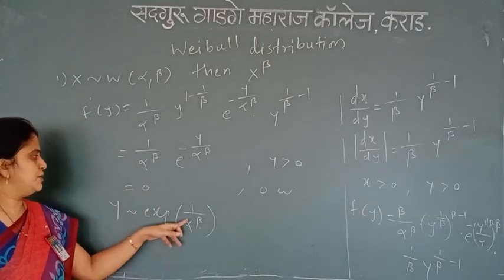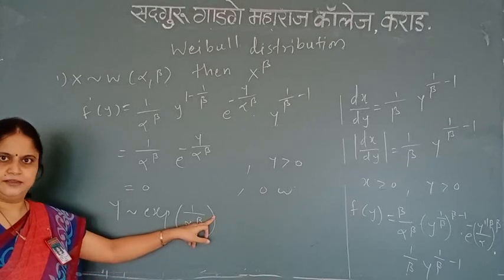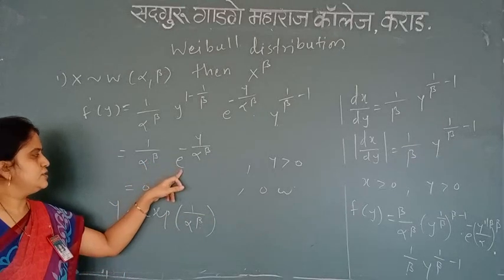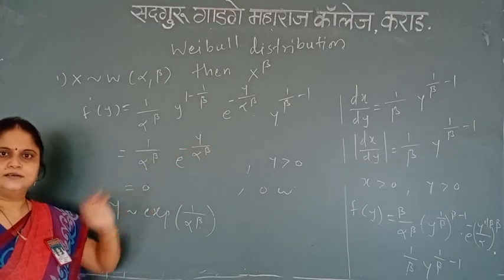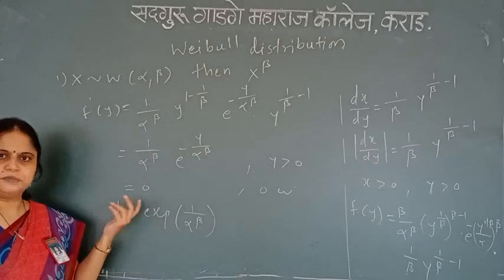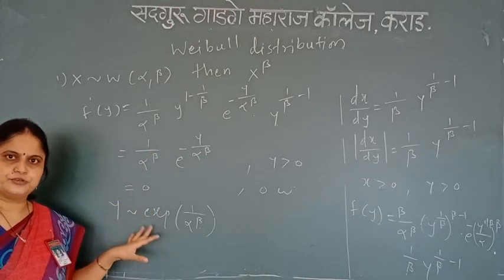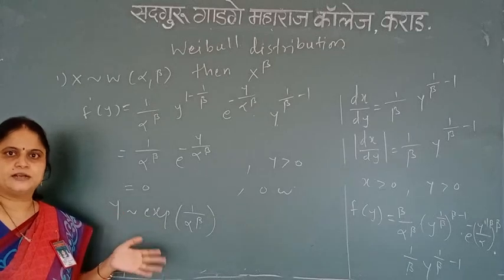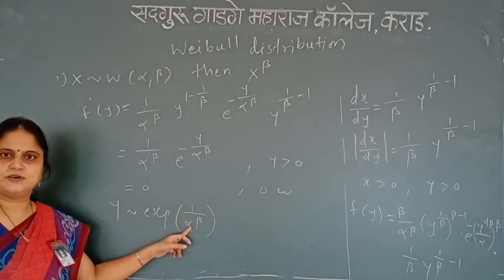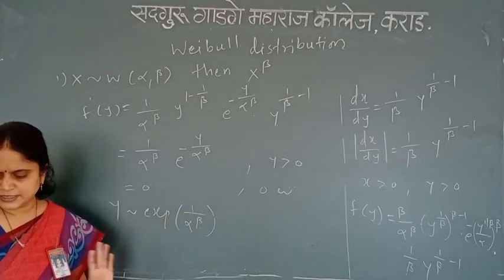Suppose I put 1 divided by alpha raised to beta as theta, then what do we get? Theta e raised to minus theta y, isn't it? So that means it is again exponential distribution, only the difference is the parameter, and the parameter over here is 1 divided by alpha raised to beta. That is my second problem.